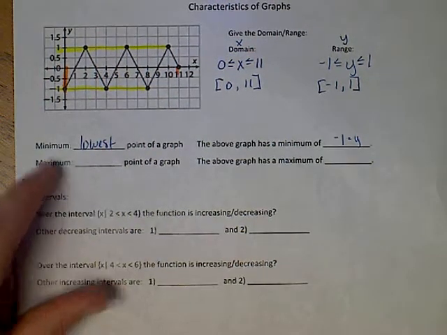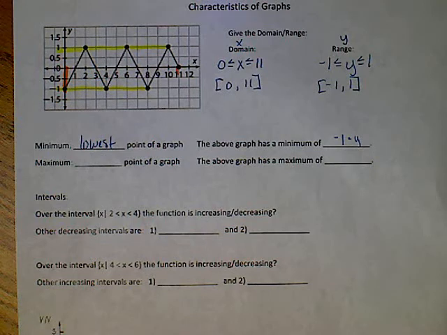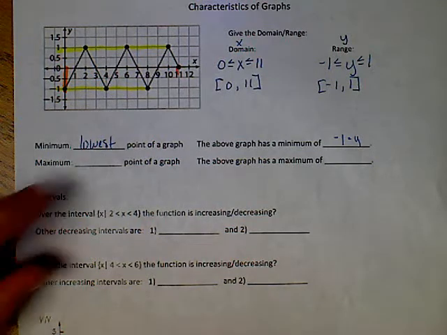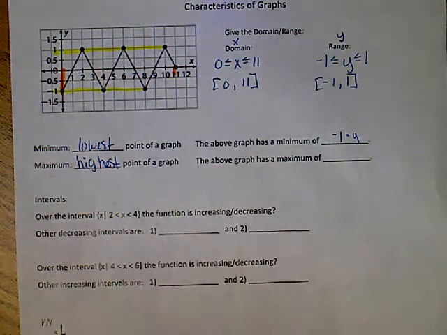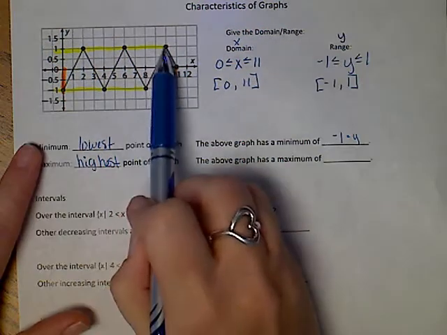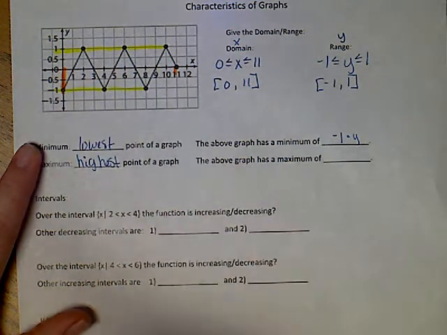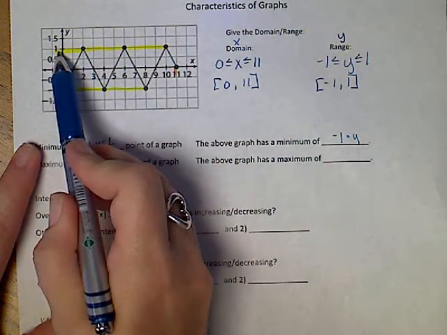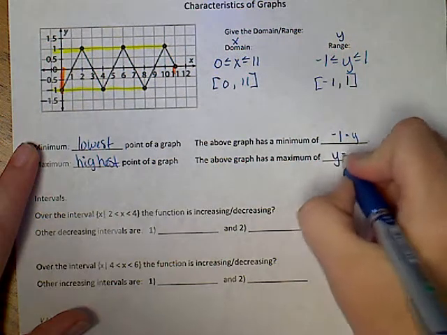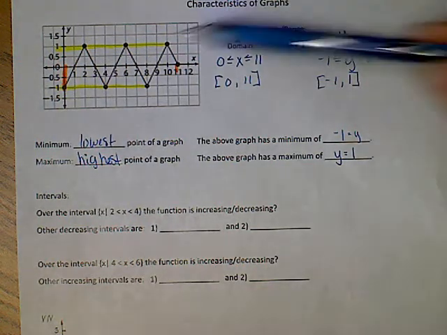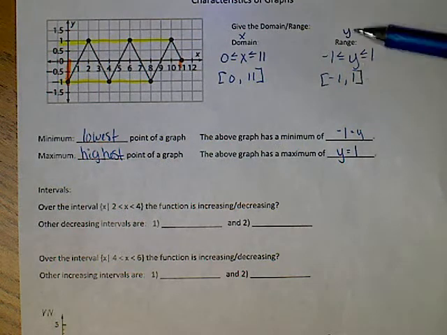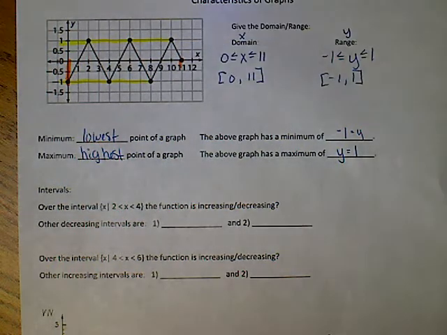Maximum would be the highest. The maximum amount of money would be the highest amount possible. And a maximum is the highest point on a graph. Okay, notice again we've got 3 of them. And the highest point, we've already got it because it's our range, is y equals 1. My maximum is at 1 on this graph for y. So min and max relate to your range. We're talking about lowest to highest, which is how we do range, bottom to top. So these will relate to each other every time.